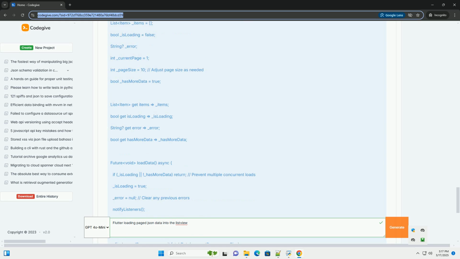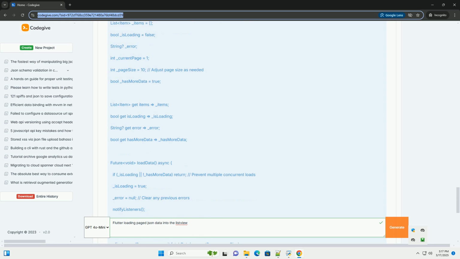2. Data model definition. Let's assume the JSON data we're fetching looks like this, a simplified example, but adaptable. Create a Dart class to represent each item. Create a new file named item.dart and paste the above code. This class defines the structure of our data and includes a fromJson factory method for converting JSON data into Dart objects.